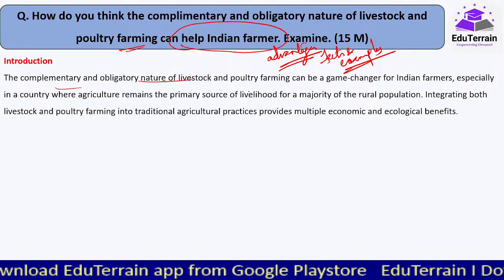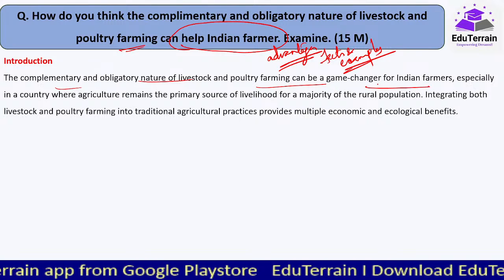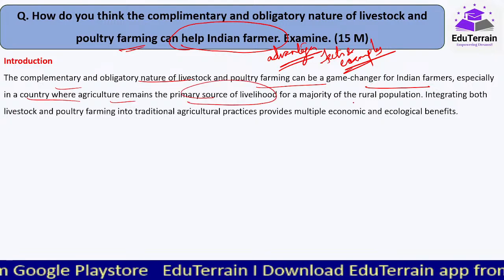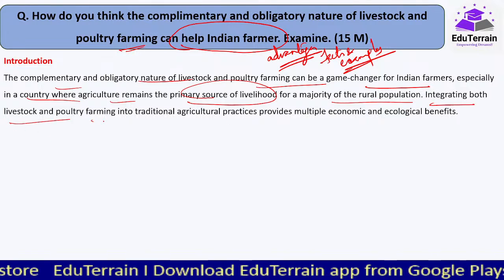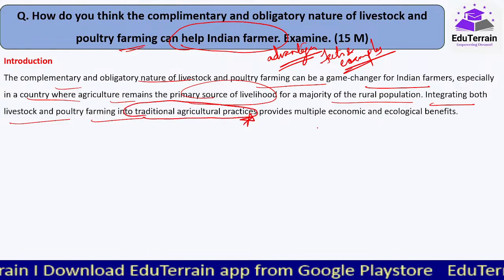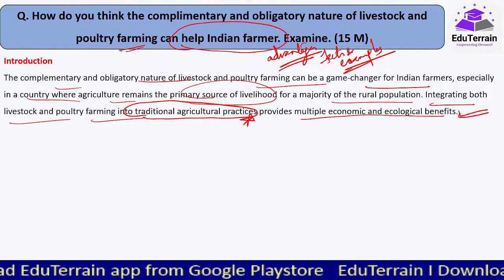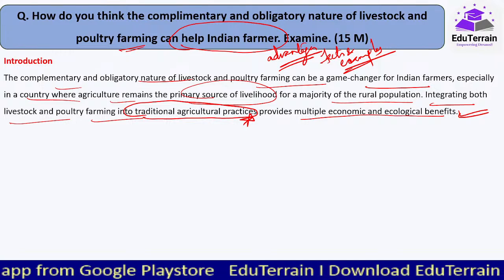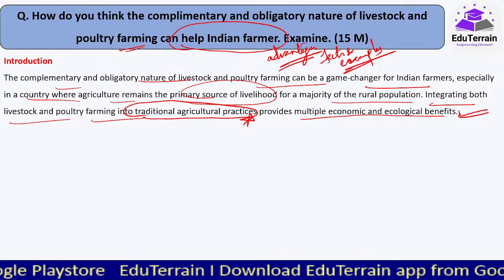The complementary and obligatory nature of livestock and poultry farming can be a game changer for Indian farmers. We are supporting that, especially in a country where agriculture remains the primary source of livelihood for a majority of the rural population. Integrating both livestock and poultry farming into traditional agriculture practices provides multiple economic and ecological benefits. ये हमने introduction में बोल दिया कि everything is all good. Now you have to support and substantiate those supporting statements with proper facts and figures and examples.